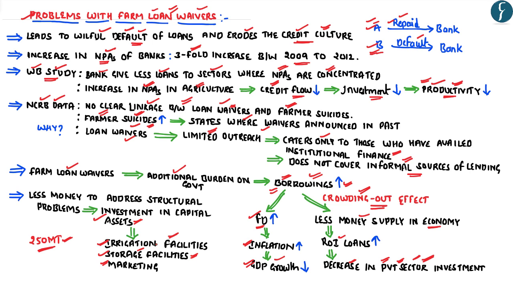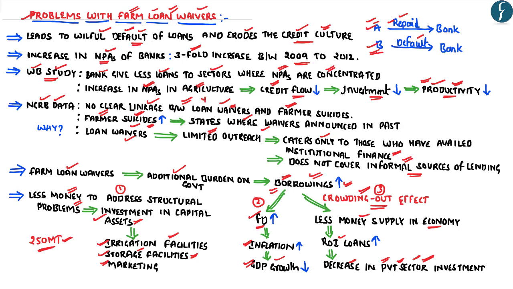However, what is happening right now is that because of the increase in the farm loan waivers, the government has less amount of money to address these structural problems. So some important aspects which we can conclude from this particular discussion is that the farm loan waivers have failed to address the structural problems of the Indian agriculture. It has led to increase in the fiscal deficit as well as the crowding out effect.